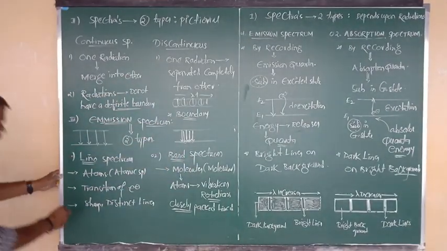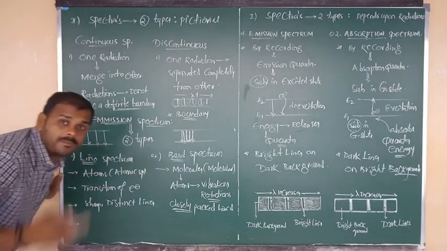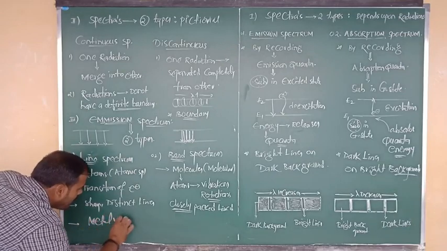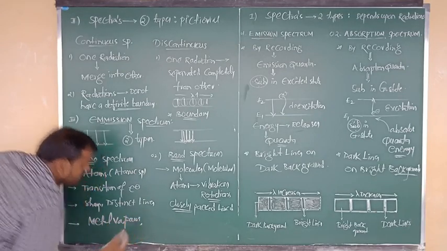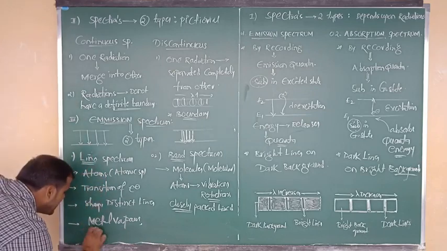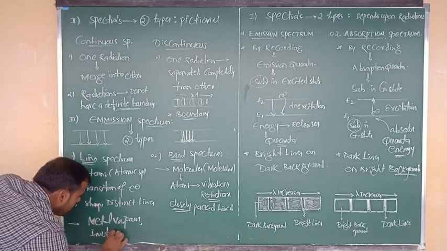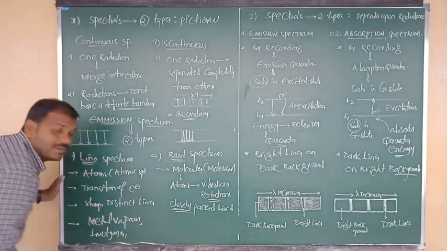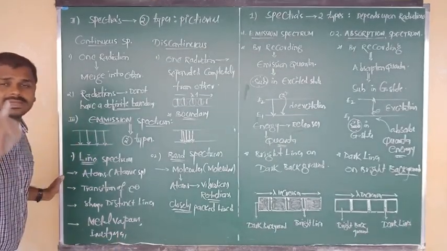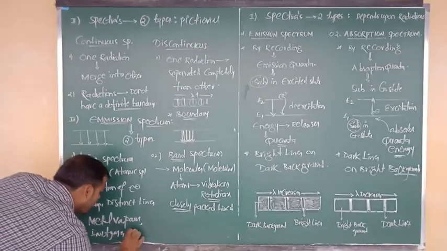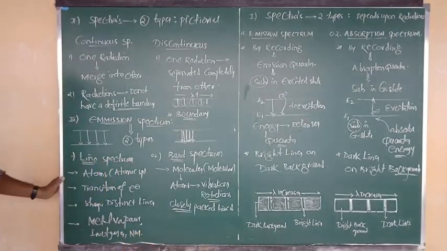Final thing: line spectrum is given by atoms, okay, but which atoms? It is given by metal vapors like hydrogen vapors. It is also given by inert gases like zero group elements, and also by the atomized nonmetals like Cl and Br, not Cl2, just Cl I am saying, atomized nonmetals.